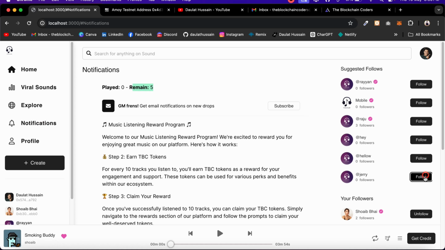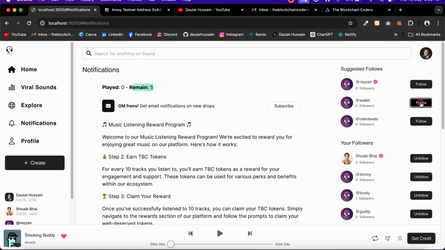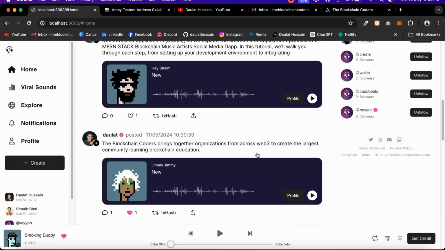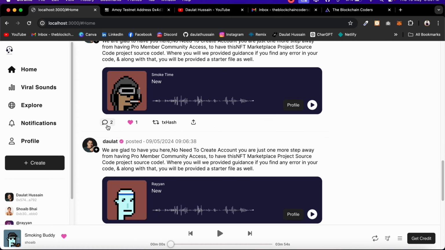You can follow all the users we have created. You can simply follow all of them. All of this data is changing in real time. You can simply unfollow them and all the data will change. You can come back to the home page. There you will find all the NFTs which we have created. You can click on this.